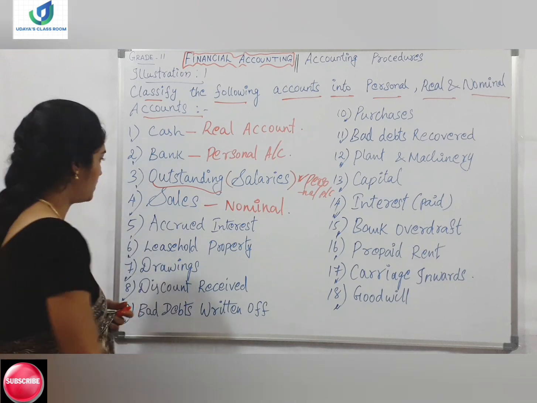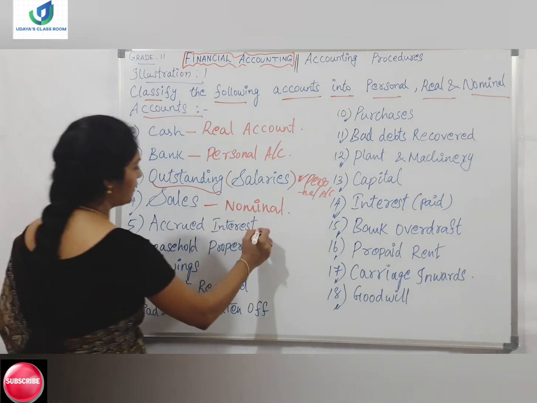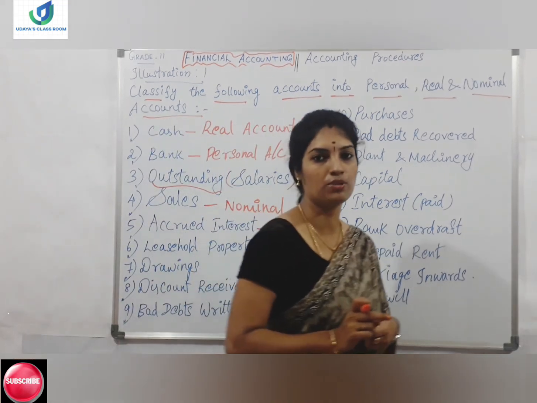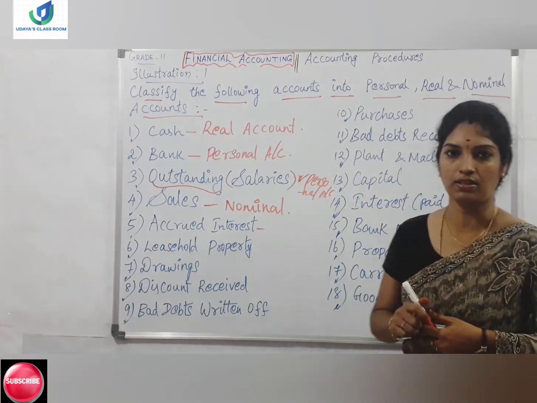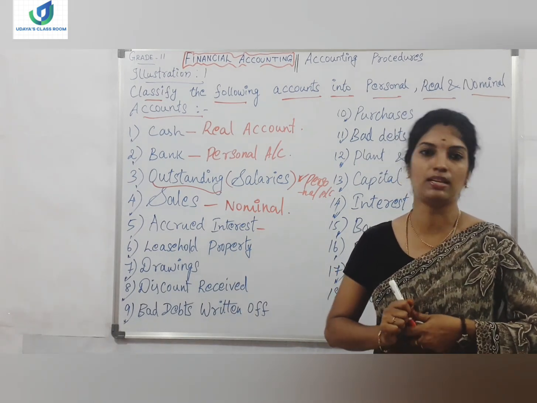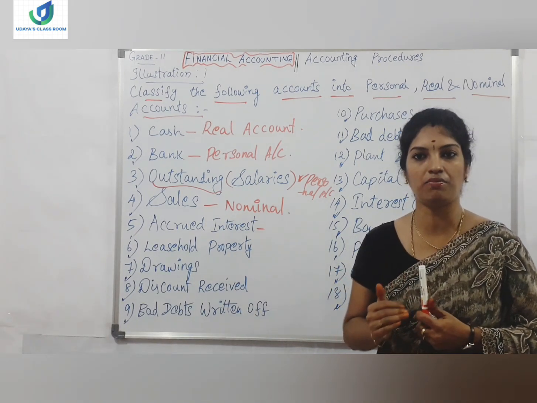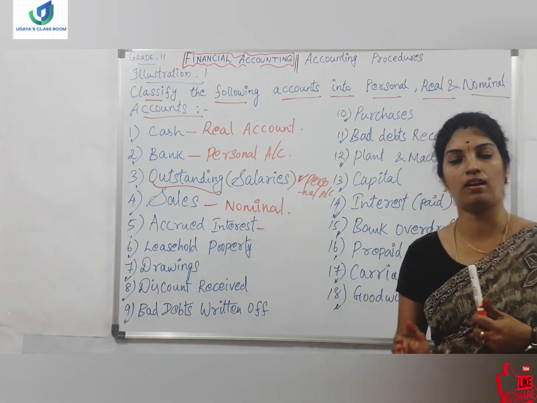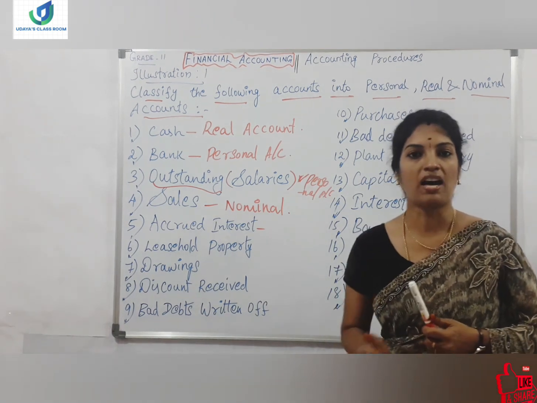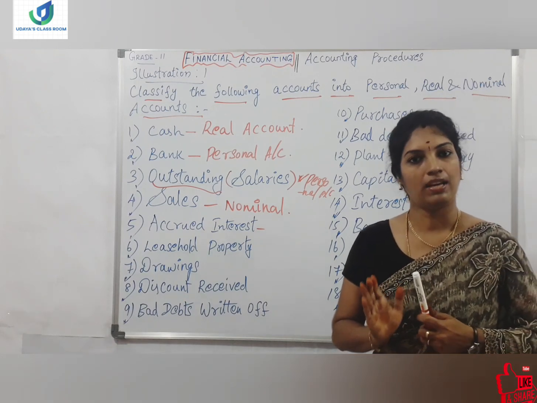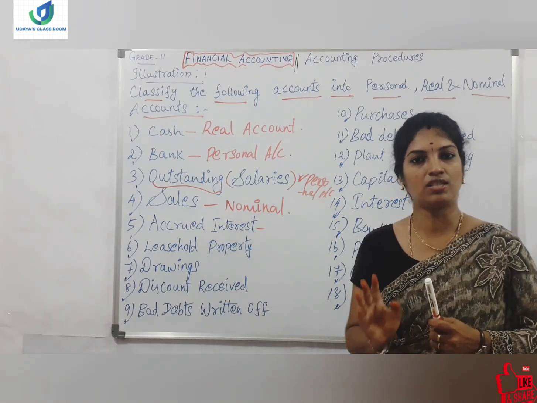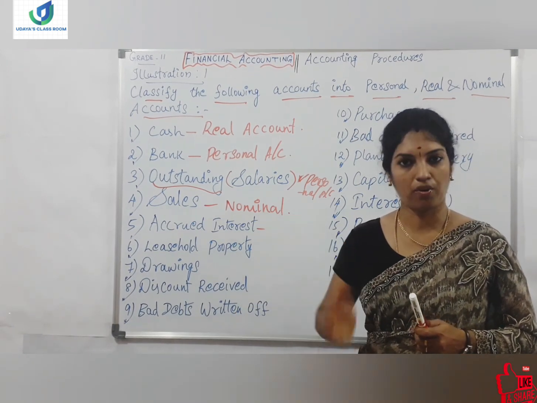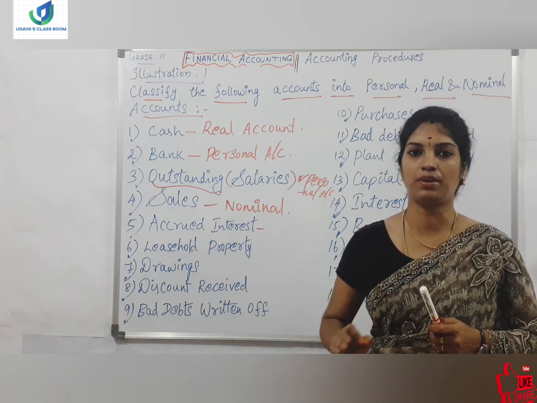Okay, and the next is accrued interest. What do you mean by accrued interest? Accrued interest means accumulated interest. If we have deposited an amount in the bank, we will be receiving some interest. At year end, in March, the financial year is going to get over. You will receive the March interest, for example, only in the month of April. So for completing your company accounts, you can write accrued interest.